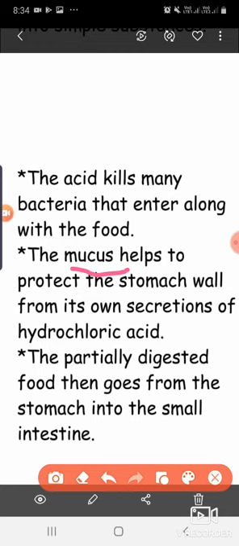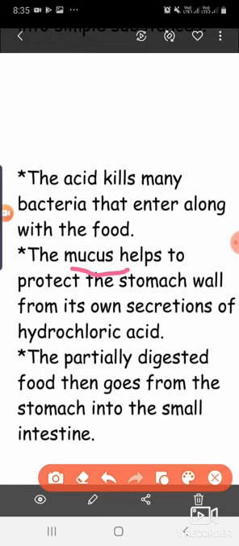But what happens if we make too long a gap between our meals? Approximately 2 to 2.5 liters of gastric juices are secreted per day inside our stomach. So after a certain duration we have to take food items, otherwise the HCl will damage our stomach wall, and in the long run it may cause an ulcer also.